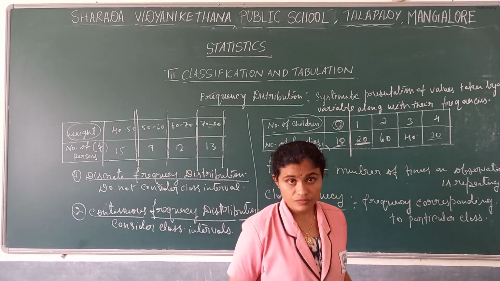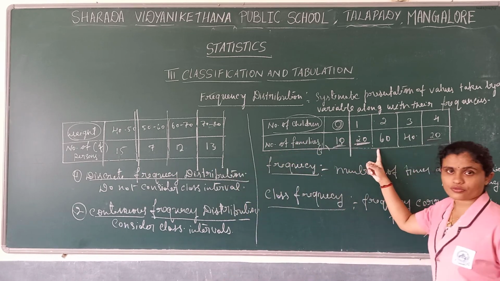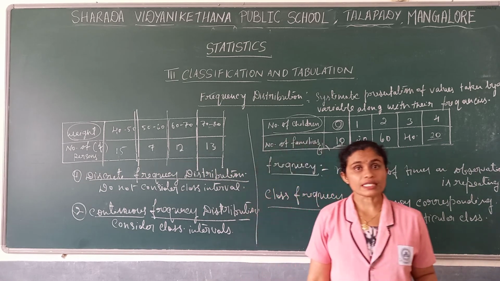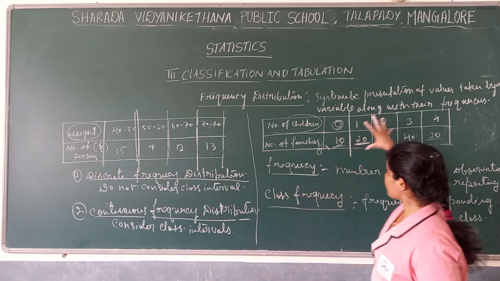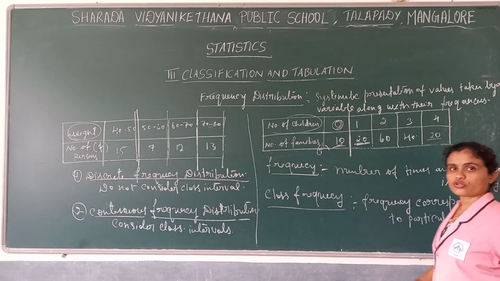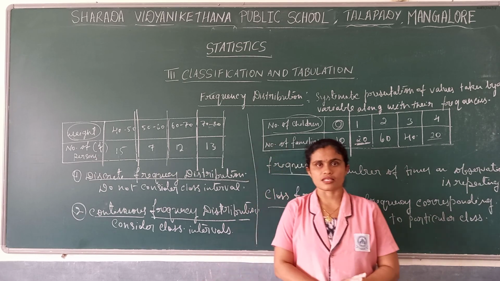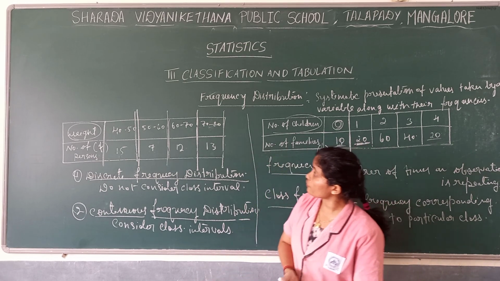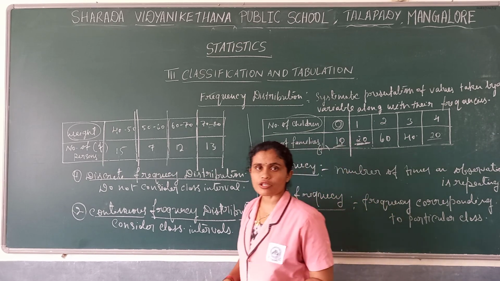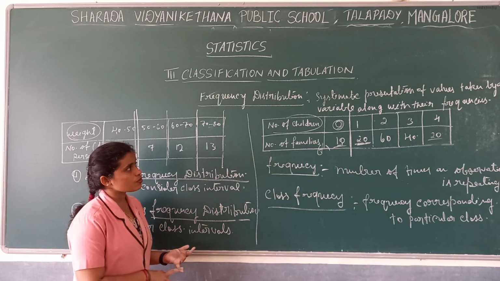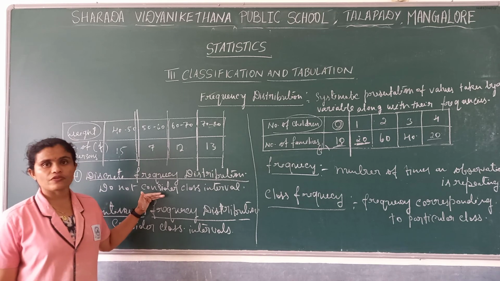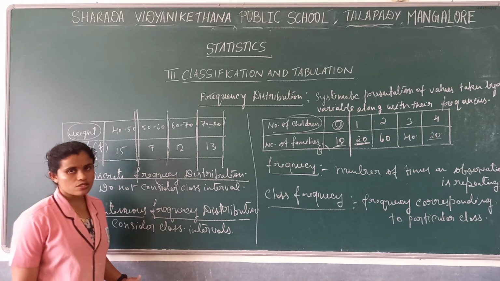Next is how to frame this kind of frequency distribution. Firstly, we are going to see discrete frequency distribution, then continuous frequency distribution. Here I have written an example. How to frame this, how we get this 10, 20, 30, how we get this 0 to 1, 1 to 2, that we'll see in the next session. For today's session, we can wind up. We have seen the types of classification, 4 kinds. Then we have seen frequency distribution. What is frequency distribution? What is frequency? What is class frequency? What is discrete frequency distribution? And what is continuous frequency distribution?